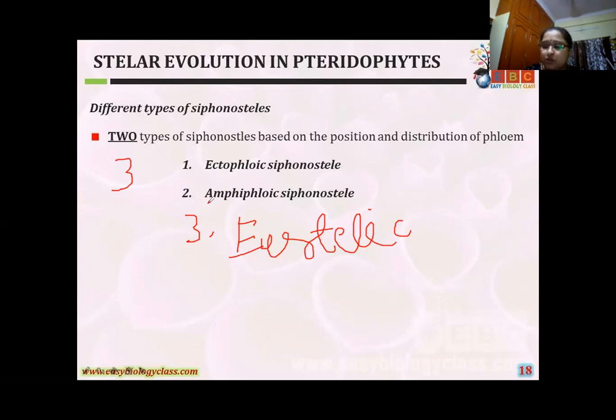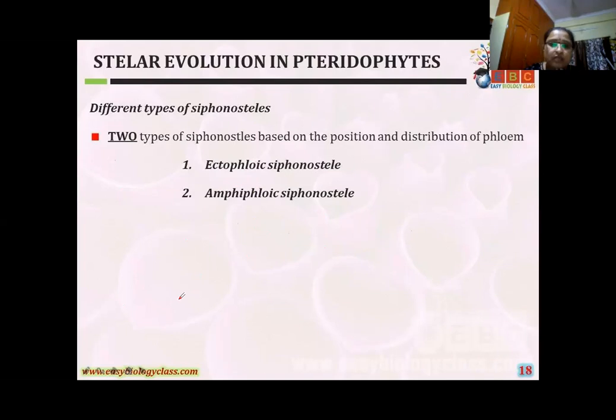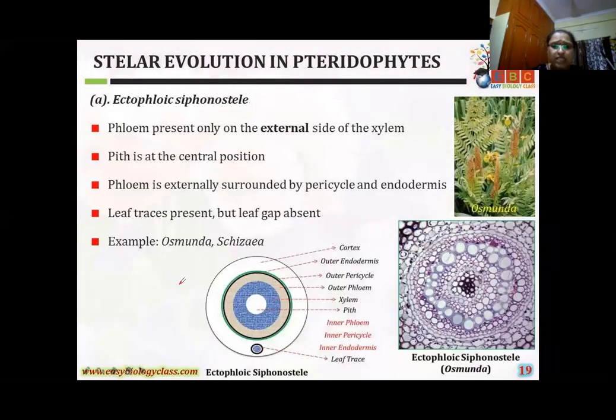Depending upon the distribution of phloem and xylem, the siphonostele has three types: ectophloic siphonostele, amphiphloic siphonostele, and the third one, eustelic siphonostele.